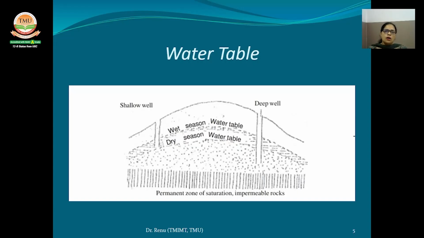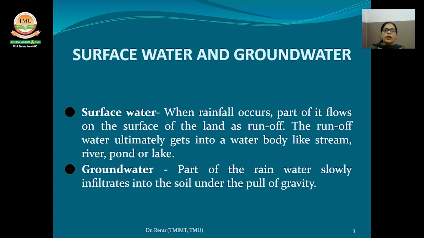Groundwater is used for domestic purposes, livestock and irrigation since a very long time. In India, a very large percentage of the population depends on groundwater for domestic needs. So the major difference between surface water and groundwater is that surface water is the water which remains on the surface of the land in the form of a stream, river, pond or lake, whereas groundwater is the water which is normally found under the ground and is obtained by digging wells, tube wells and hand pumps. Okay.